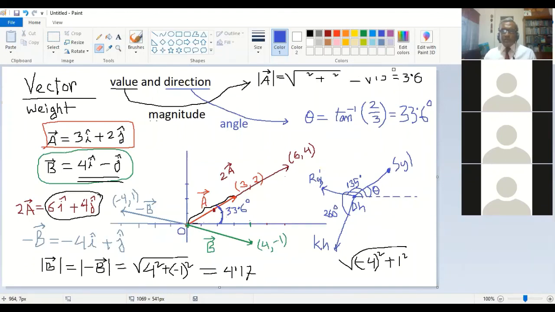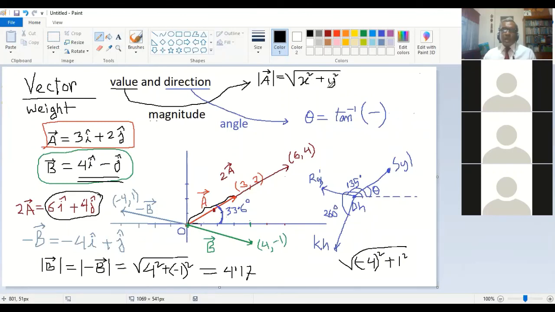You can also write A and B, but I'm writing x and y because it is easier to understand and memorize. So the magnitude formula is root over x square plus y square. What is x?